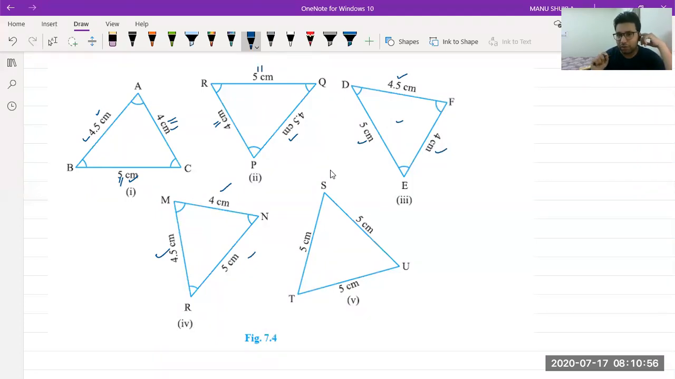Taranjeet, no. Why beta? Why Taranjeet? This fifth one is not, because here all sides are 5. Here we don't have any 4 or 4.5.